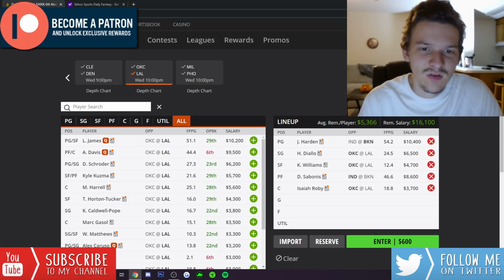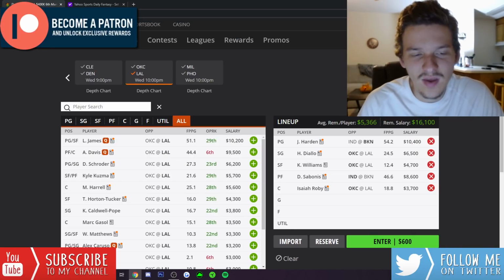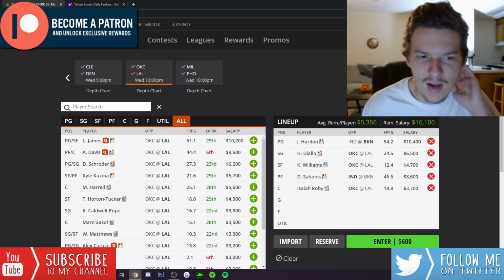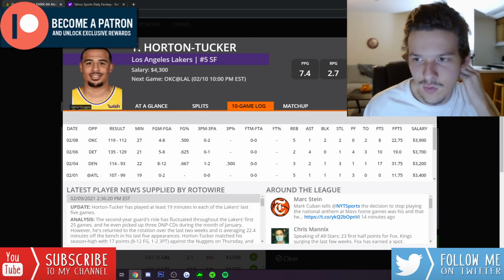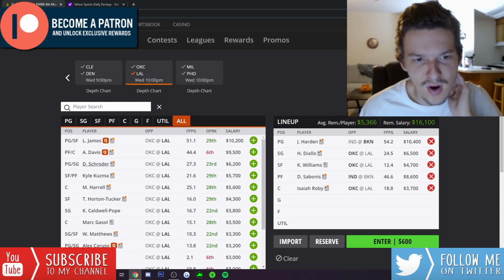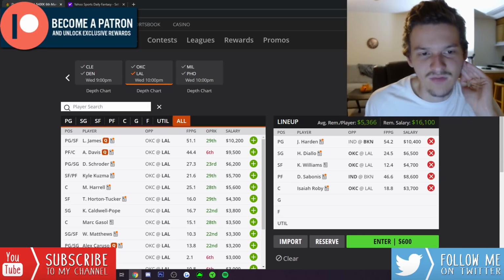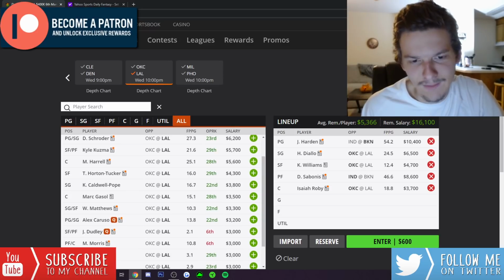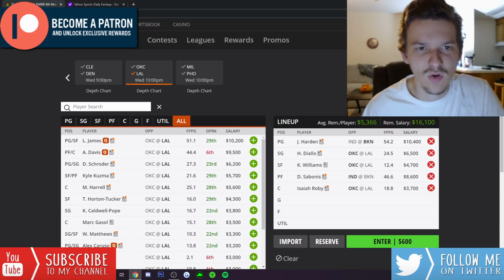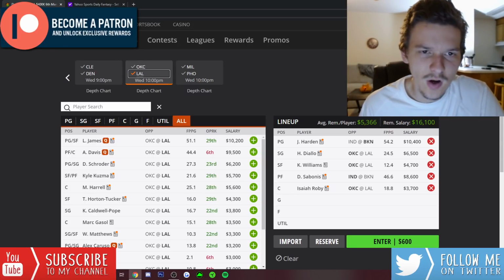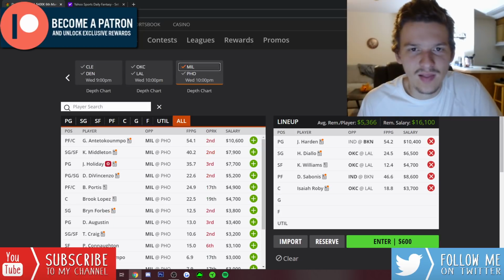It's tough to break down the Lakers right now. I think if AD plays, I don't have too much interest in anyone on this team. But if AD is out, LeBron, Schroeder, Kuzma, I have interest in. Don't mind Taylor Horton-Tucker either as a value. He played 27 minutes, had 22 DK points, but I think it would definitely be LeBron, Schroeder, and Kuzma I'd have the most interest in if Davis is out again. If Davis plays, probably just going to be a team that I look to avoid, and most of my exposure in this game is going to come on the OKC side.